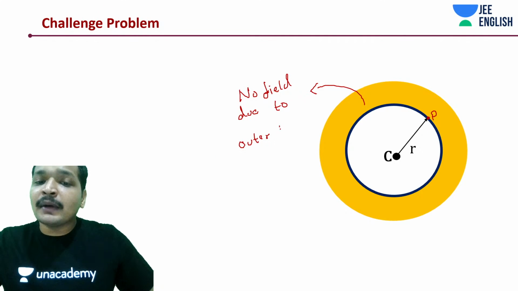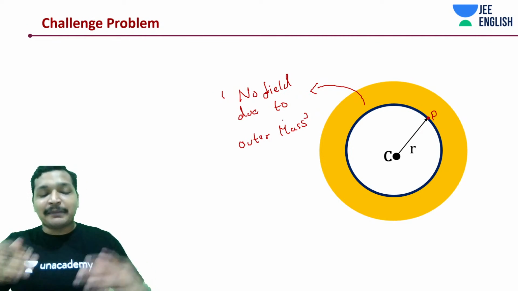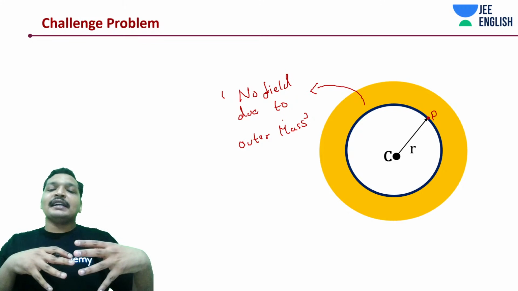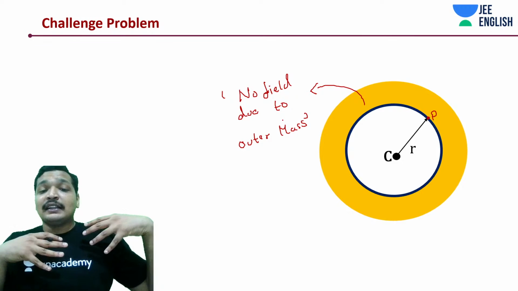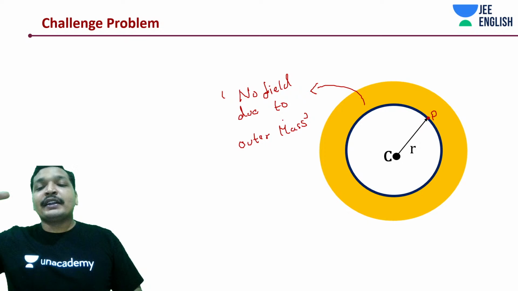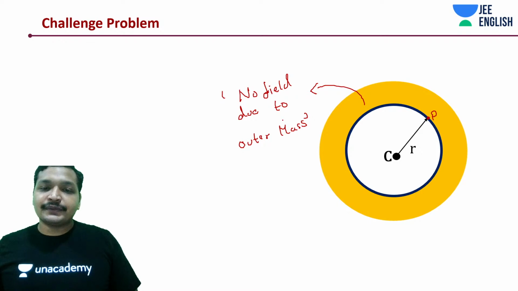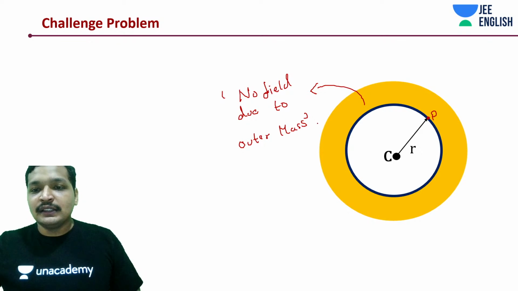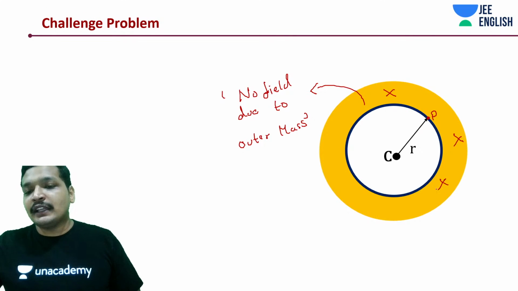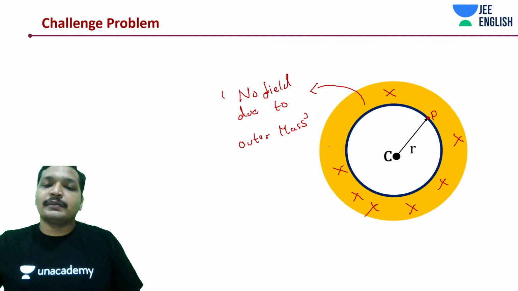How about due to inner mass? I told you the inner mass is nothing but a spherical body with a point lying on its surface. So you need to forget this part; it is not going to create any field. You can just remove this part.